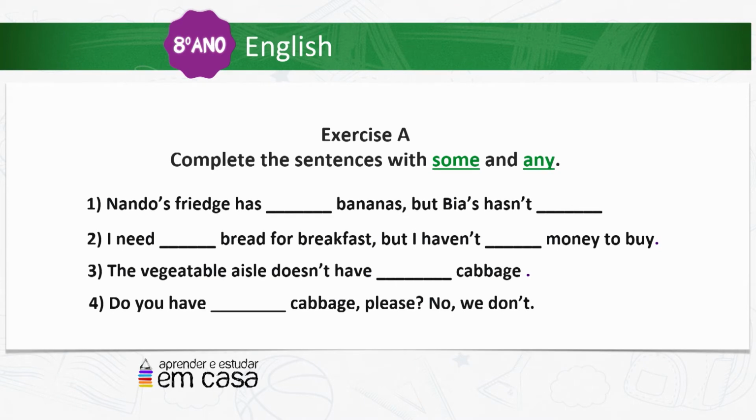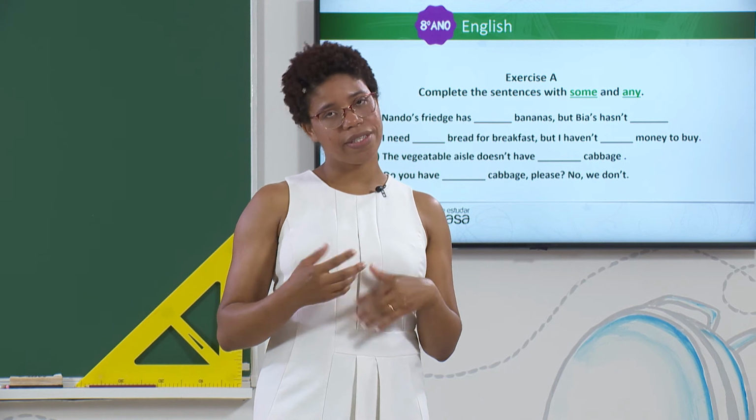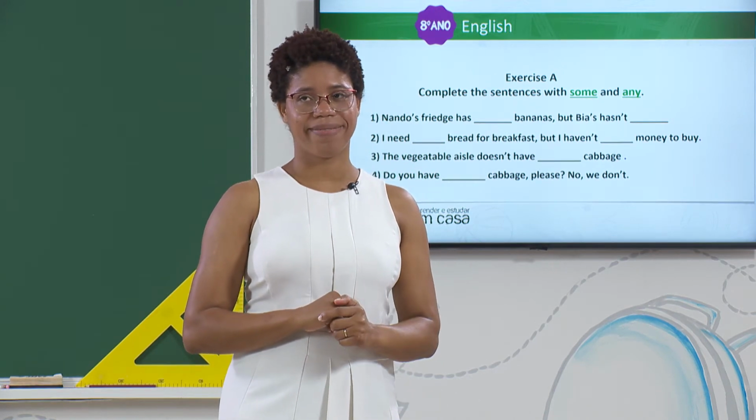Nando's fridge has bananas, but Bia's hasn't. Is banana countable or uncountable? Think about it. I need bread for breakfast, but I haven't money to buy. The vegetable aisle doesn't have cabbage. Do you have cabbage, please? No, we don't. So take time and do the exercise. We will see soon, right?